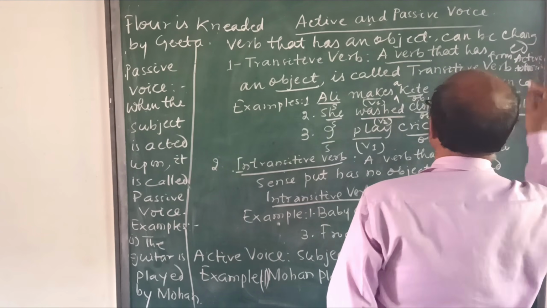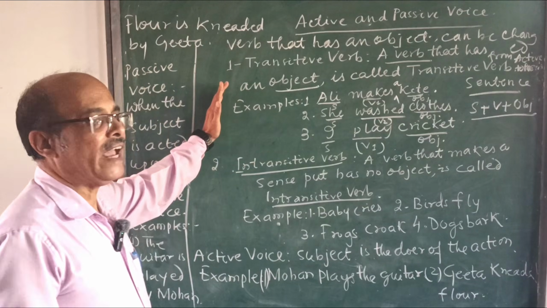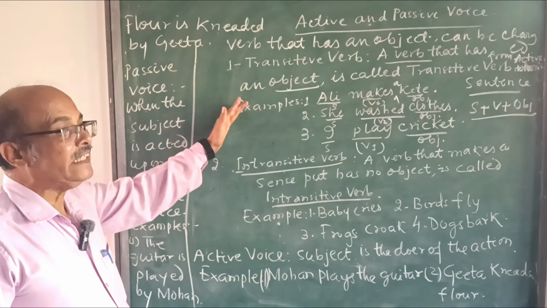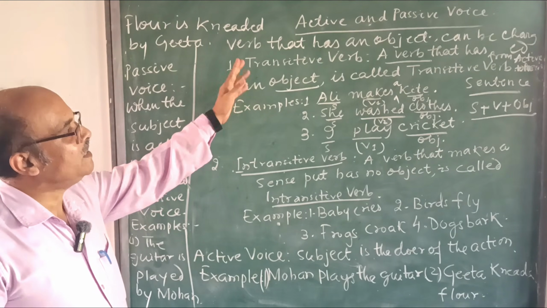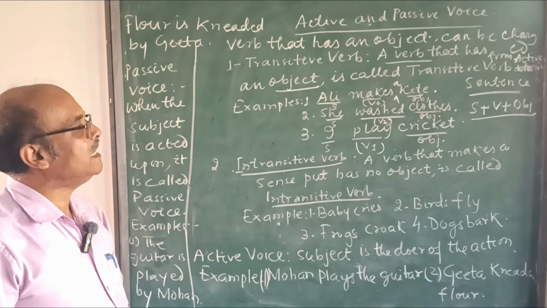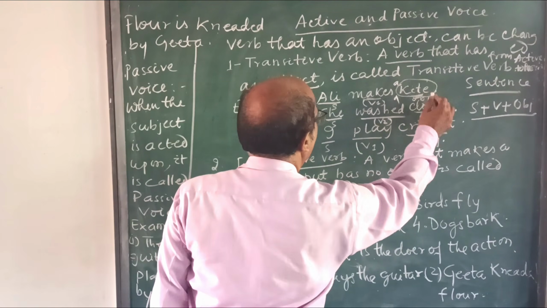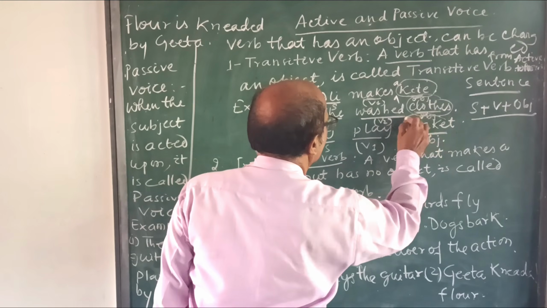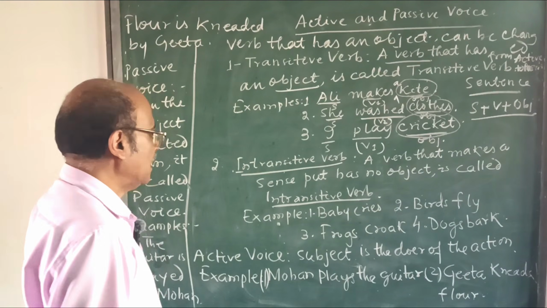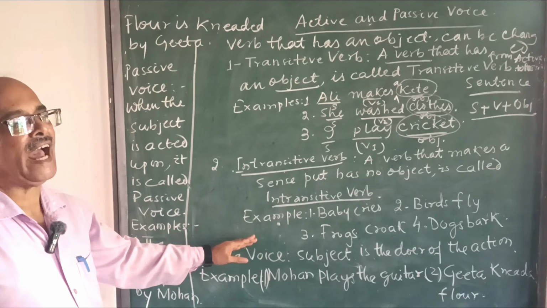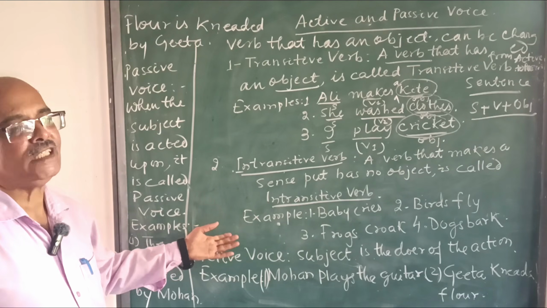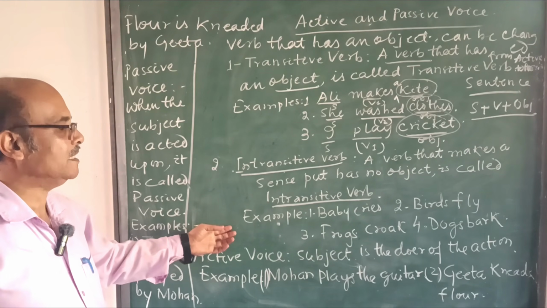That you have to keep in mind. Therefore, always we have to see, for a sentence which is asked to be changed from active to passive voice, whether that verb has an object or not, like kite, clothes, cricket, okay. But these verbs don't have an object, so you cannot change it from active to passive voice.